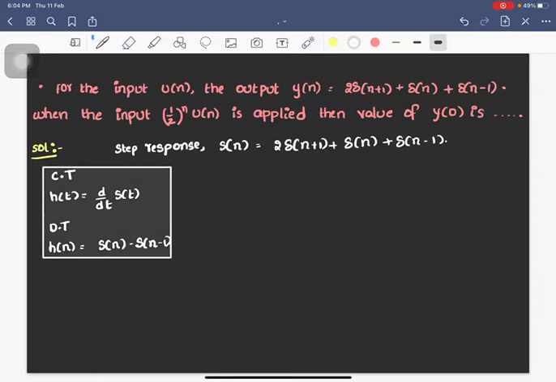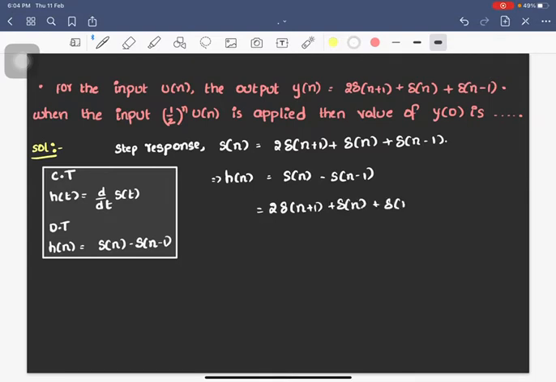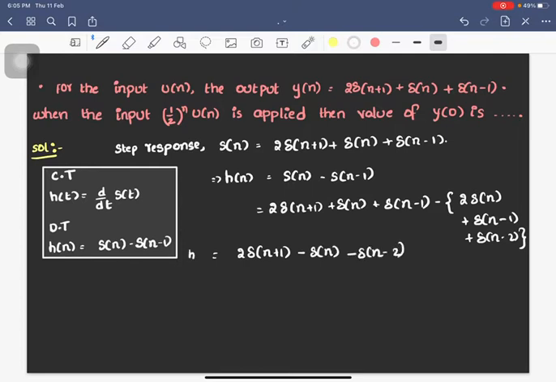Okay, and now because h of n is s of n minus 1, that implies h of n is equal to s of n minus s of n minus 1, that is simply equal to 2 into delta of n plus 1 plus delta of n plus delta of n minus 1 minus 2 into delta of n, plus delta of n minus 1 plus delta of n minus 2. So if you simplify this, you'll be getting 2 into delta of n plus 1 minus delta of n and then minus delta of n minus 2. So this is equal to h of n.